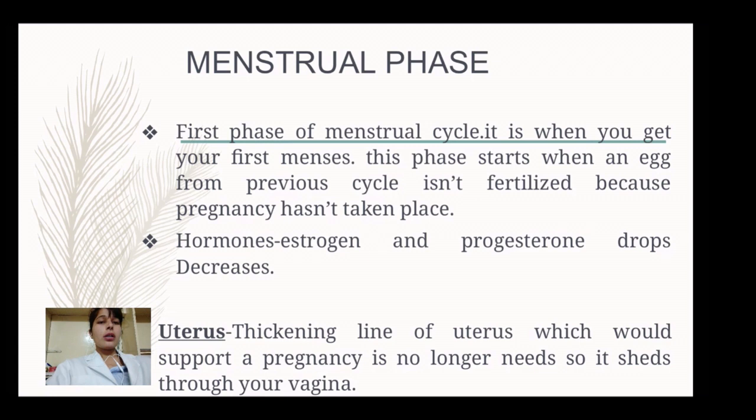At the same time, there will be a decrease in the estrogen and progesterone hormones. Why? Because estrogen and progesterone are mainly helping in preparing the uterus to receive the fertilized ovum. So if there is no fertilized ovum, then there is no need for estrogen and progesterone. Automatically there will be a drop in their levels. There is no need for the uterus to prepare itself to receive the fertilized ovum, so with time, the thickened lining of the uterus will be shed out through the vagina.